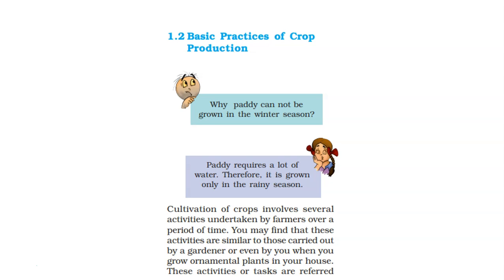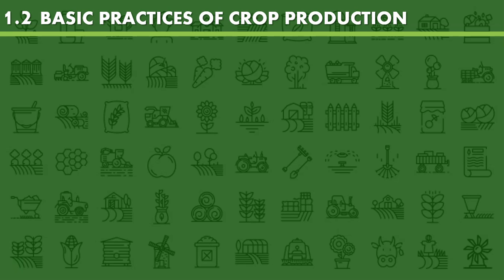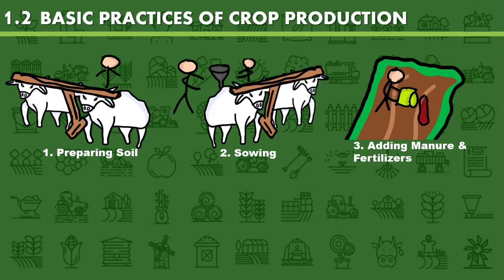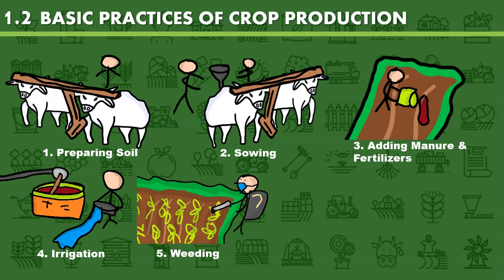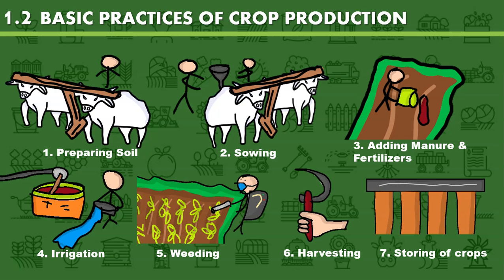Basic practices of crop production. To produce a crop, there are many practices involved. Preparing soil, sowing, adding manure and fertilizers, irrigation, weeding, harvesting, and storing of crops are all the processes that take place to grow a crop. And these practices take a lot of time and require good use of time and the best tools. In this part 1 lecture, we're going to learn about only preparation of soil and sowing. In the next lessons we're going to go through the other practices. So stay tuned.